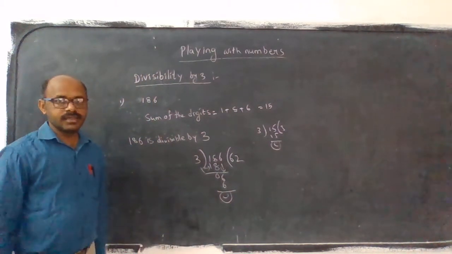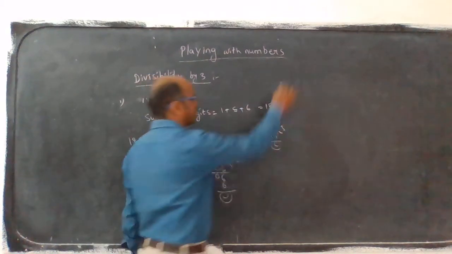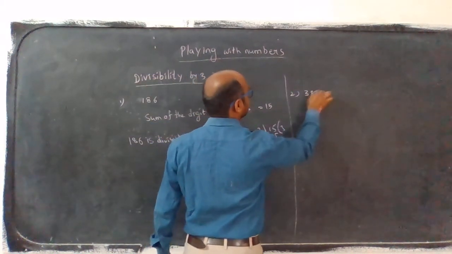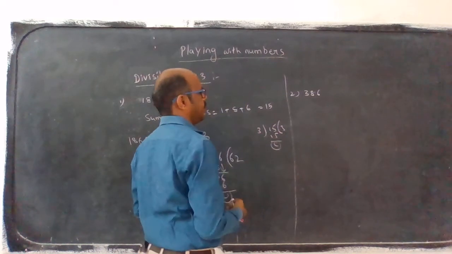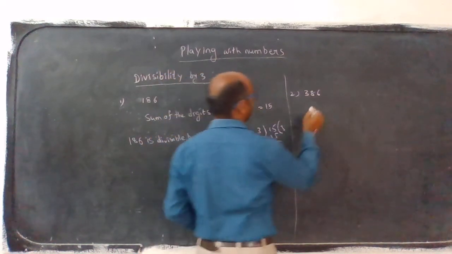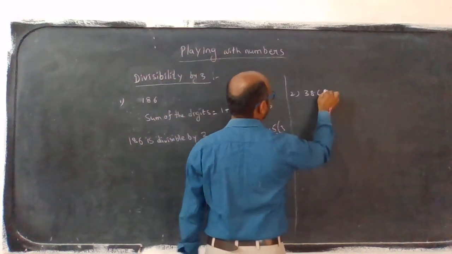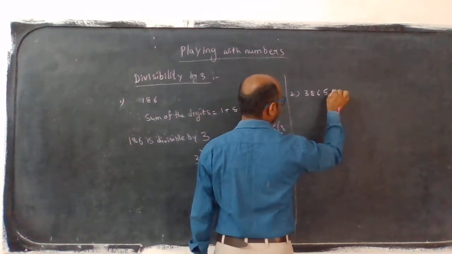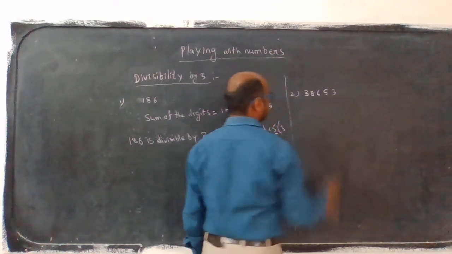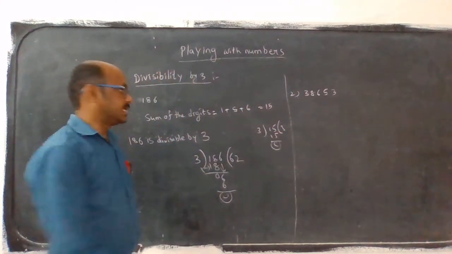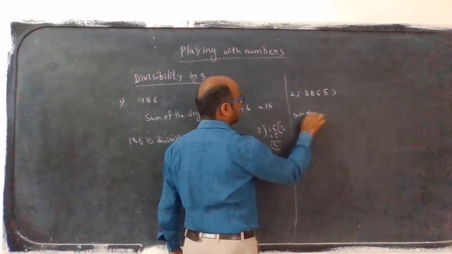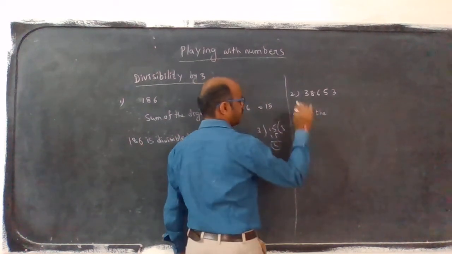One more example, see here. Just take the sum of the digits and write it; any number we can do like this only.